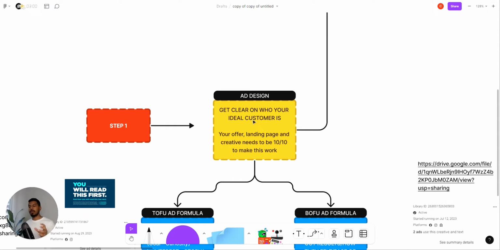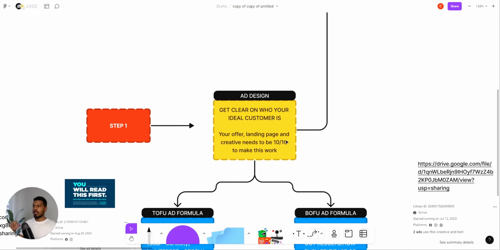So you need to understand the psychology behind your ad creators. The psychology is just human psychology. If you understand that, then you will understand how to design your ad creators for different parts of the funnel. So you need to get clear on exactly who your ideal customer is. It's really easy to understand this. You only need to differentiate between the age and gender, because everything else on the targeting side of things is taken care of by Facebook, and I'll be taking you through exactly what that looks like.